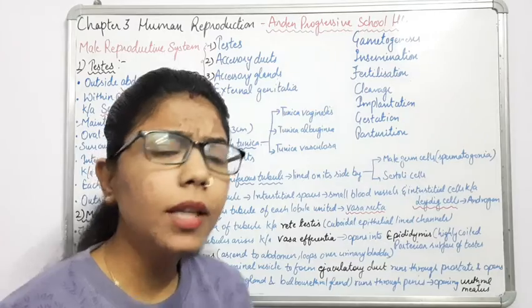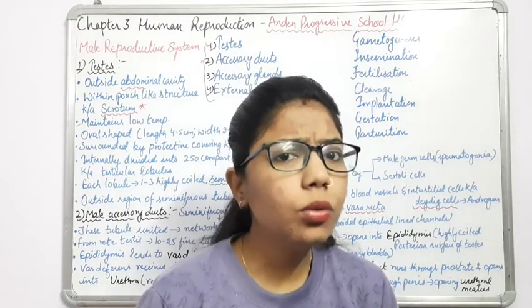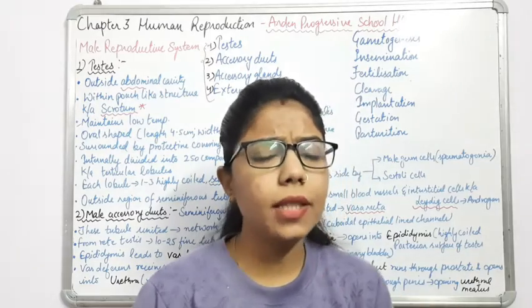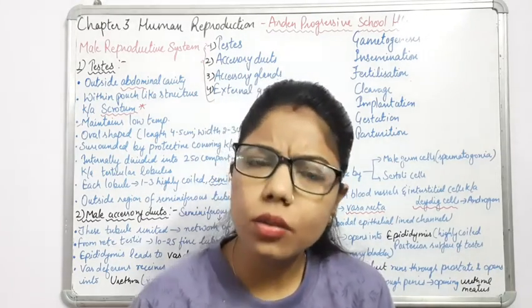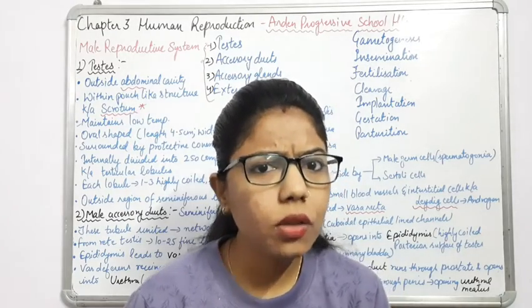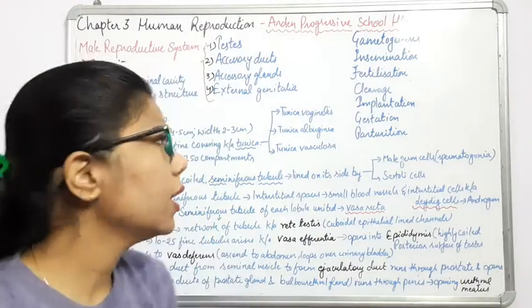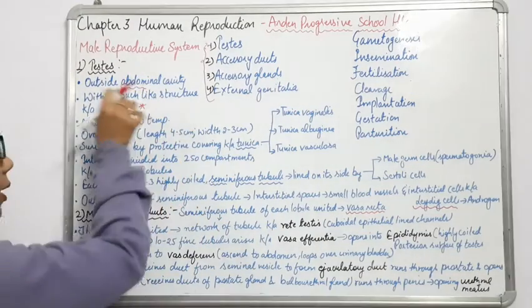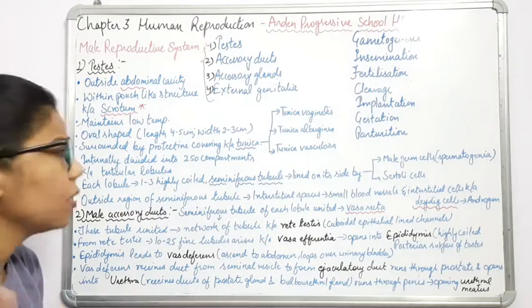Because they have to maintain a lower temperature, about 2 to 3 degrees Celsius less than the human body temperature. Why is it so? Because for the production of sperm, the temperature should be lower. So the scrotum maintains the low temperature for the production of sperms.